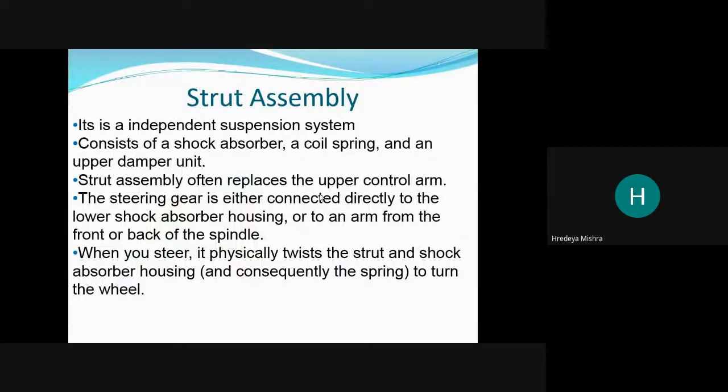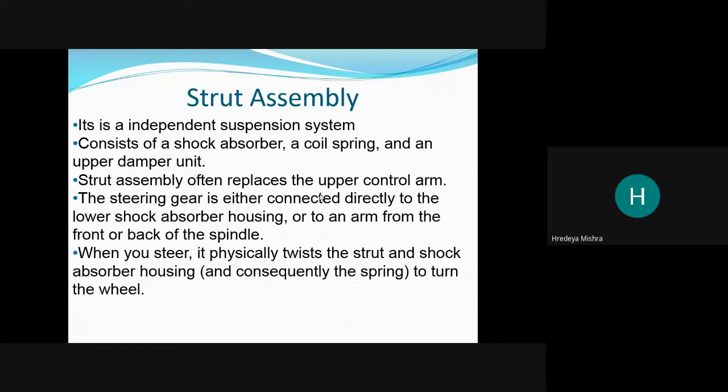Strut assembly is an independent suspension system consisting of a shock absorber, a coil spring, and an upper damper unit. The strut assembly often replaces the upper control arm. The steering gear is either connected directly to the lower shock absorber housing or to an arm from the front or back of the spindle.